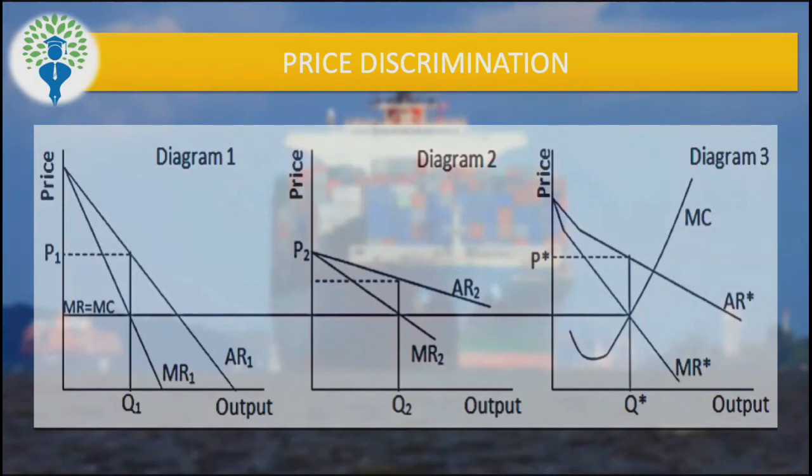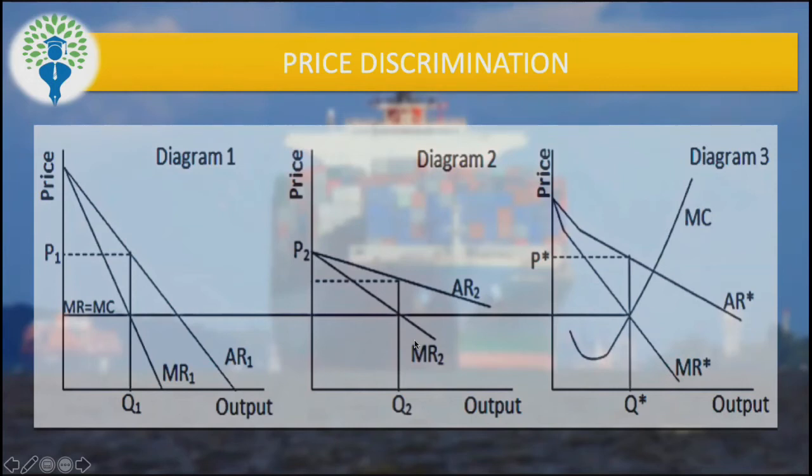If you see diagram 1 and diagram 2, let's suppose diagram 1 is for country X, and diagram 2 is for country Y, whereas diagram 3 is the summation of these two diagrams. Now if you see the average revenue and marginal revenue curves, the slope is different.